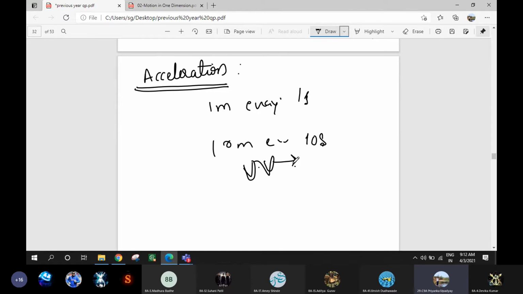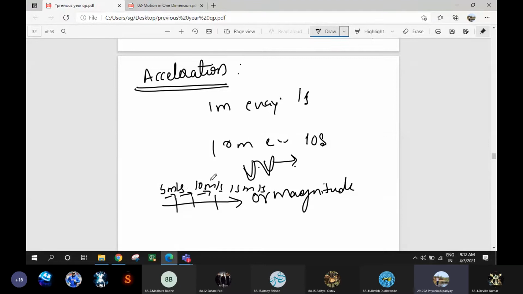For example, when a body is traveling, at every instant the velocity may increase, or its magnitude increases. Initially it was moving with 5 meter per second, now it is moving with 10 meter per second, after some time 15 meter per second.